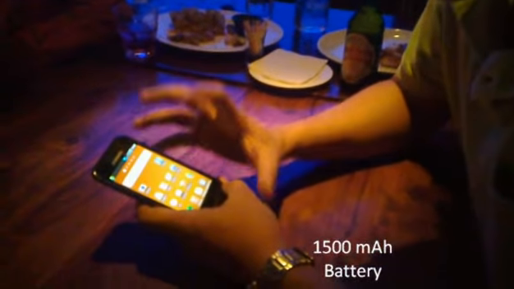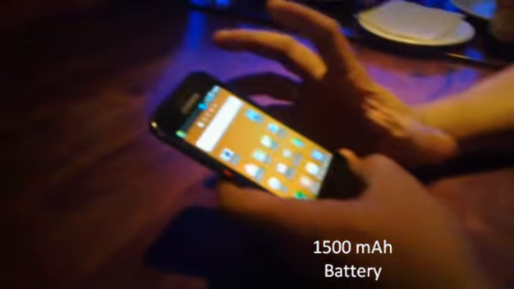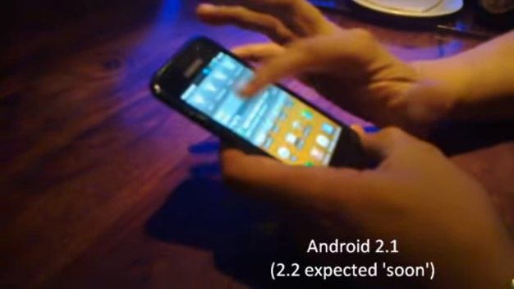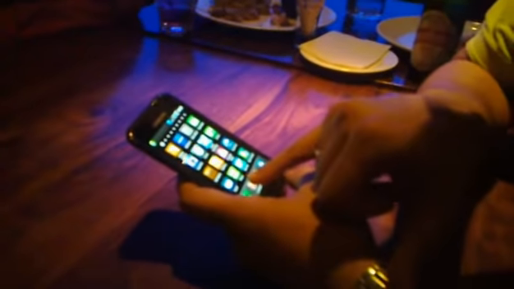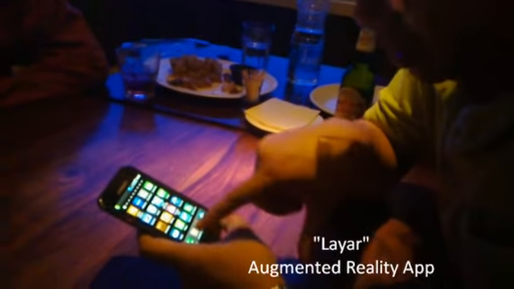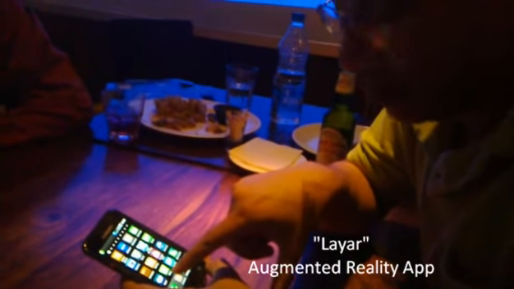Now, when we talk about the power, this is Android 2.1 on the software side. The OS is 2.1. You can see this is Android. You hit the applications and you can see lots of applications that I have downloaded over here. A few key applications that I want to talk about: we have preloaded Layar over here. This is an augmented reality application.